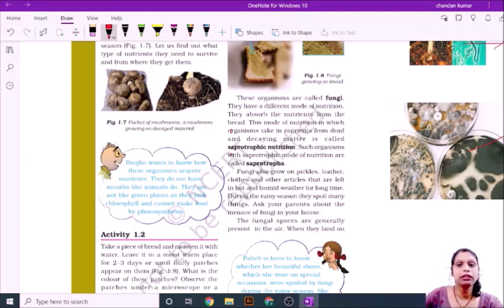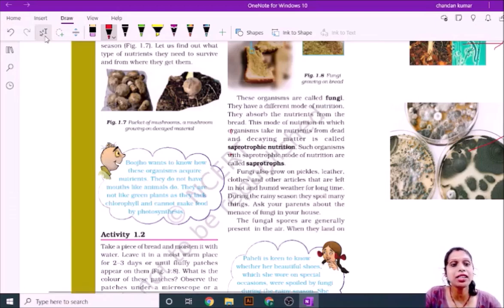Now I will discuss another activity of this chapter. Take some pieces of bread and leave them in a moist environment for three or four days. What will you observe? You will observe a white thread-like structure coming out on it. This is called fungi, and this mode of nutrition is called saprotrophic nutrition.